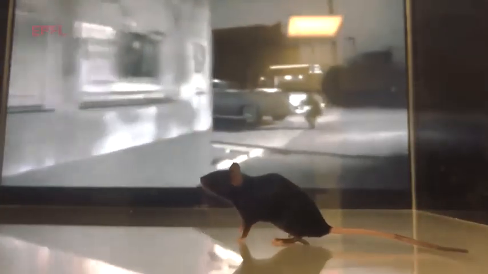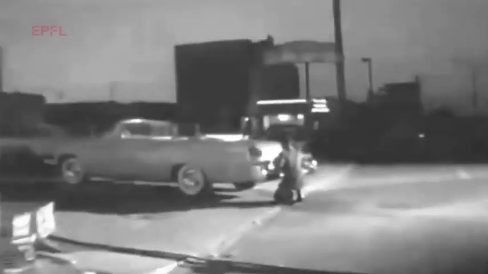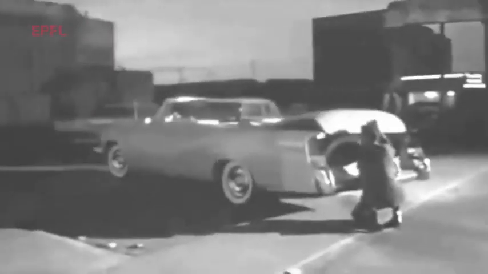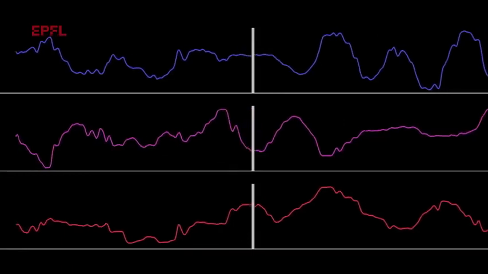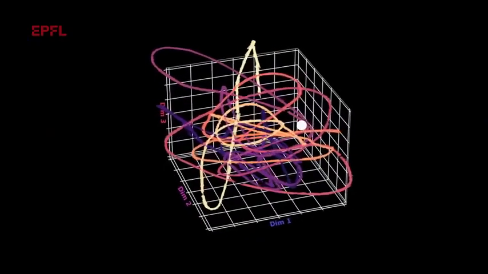So what you're seeing here is a mouse watching a movie, and what we want to be able to do is to reconstruct what that animal is seeing, and that's exactly what we could do with our new deep learning algorithm called Zebra. Zebra allows us to take neural data from the brain, the visual cortex of these mice, and train a deep learning model that allows us to then decode what the animal is actually watching.